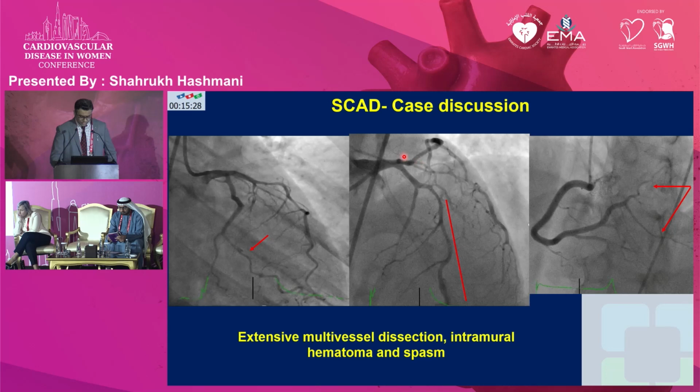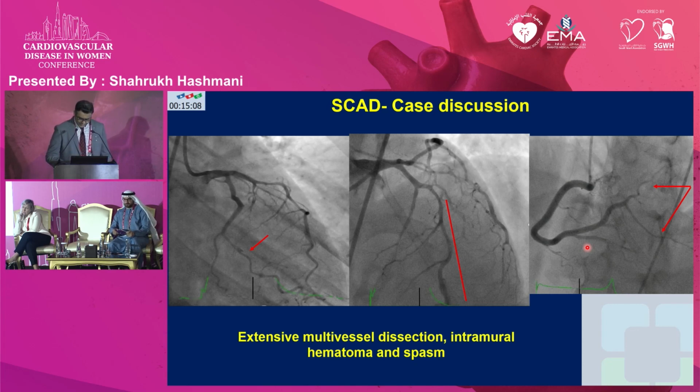As you can see, this is extensive multivessel dissection, with intramural hematoma causing compression and severe spasm of the distal RCA. An urgent heart team meeting was initiated in the cath lab, with a discussion with the cardiothoracic surgeon, interventional cardiologist, and admitting physician.